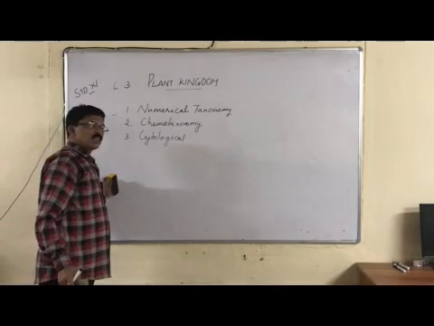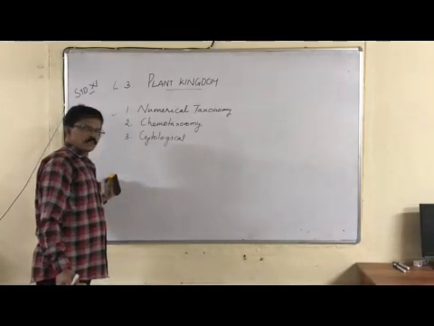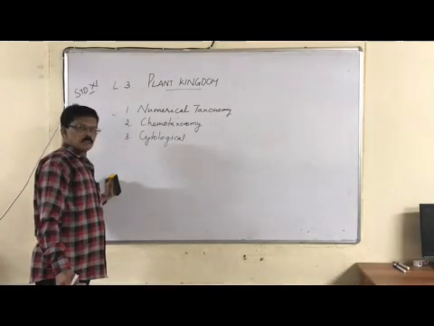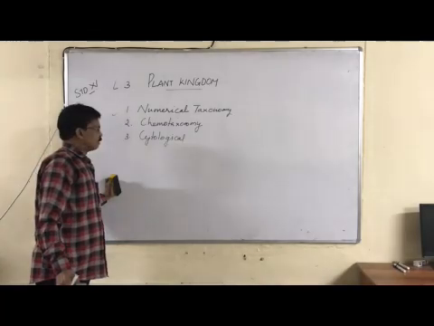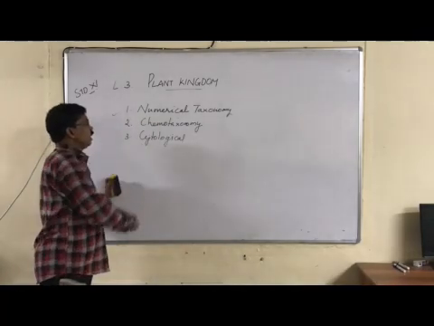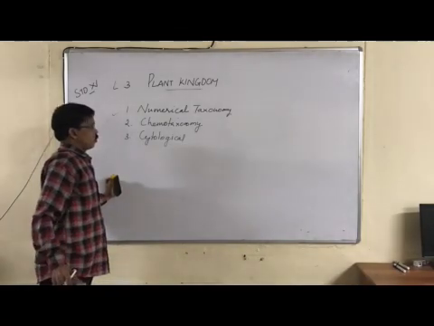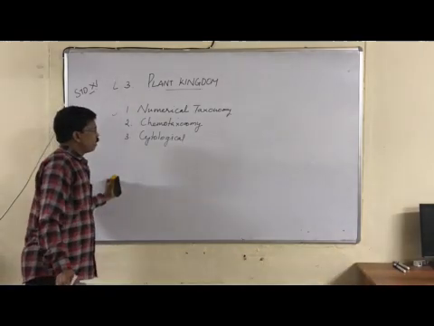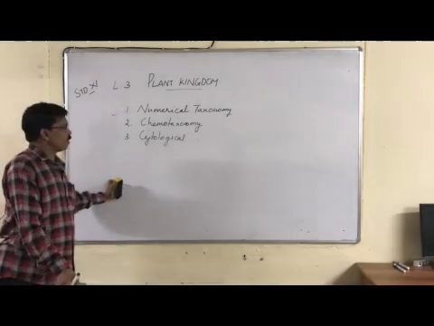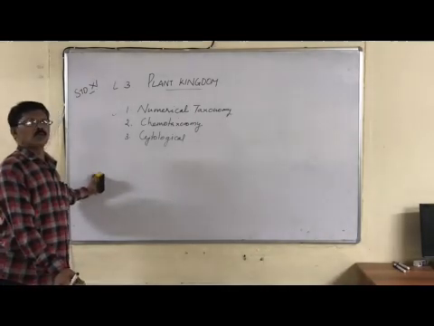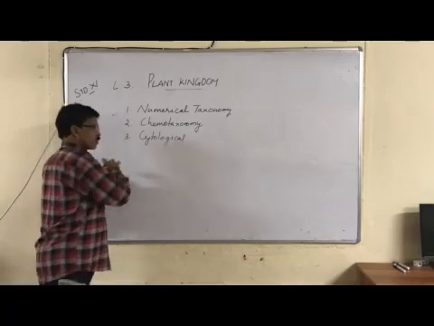Now the third one is cytological characteristic features. That means all cytological and cellular features, like the presence of organelles and the structure of the nucleus. More details of cytological features are used for classification. So these are the three latest branches in biology which are used for the classification of organisms. Once again, numerical taxonomy, chemotaxonomy, and cytological taxonomy are being used by scientists for classification.